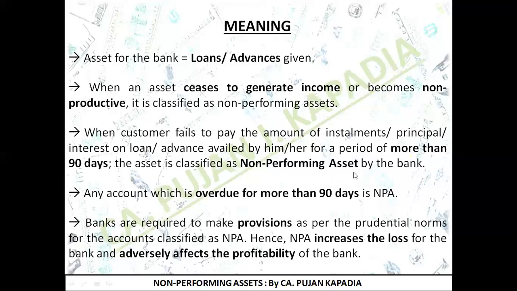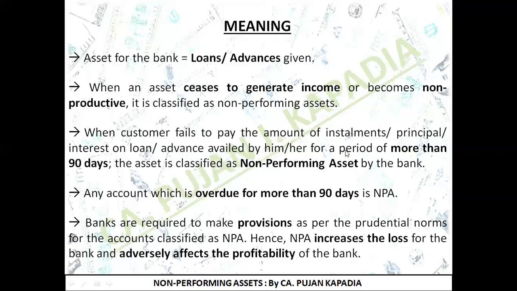So you just need to remember the calculation of more than 90 days. If 90 days have passed and you are still not receiving the amount from the customer which was due, then you are going to consider that account as a non-performing asset, being a bank. I hope I'm clear with this particular point. Normally in a definition, you need to remember, if any asset ceases to generate income or it becomes non-productive.